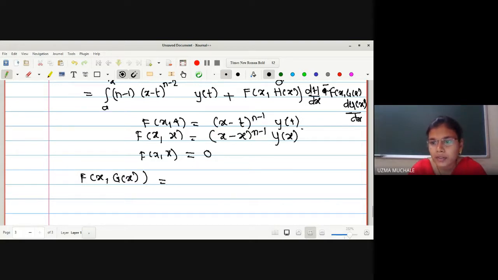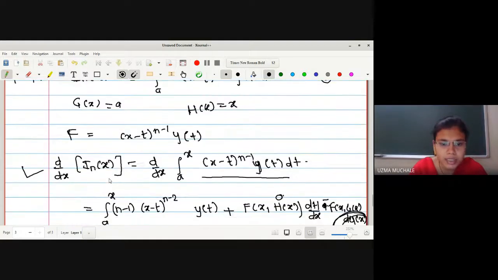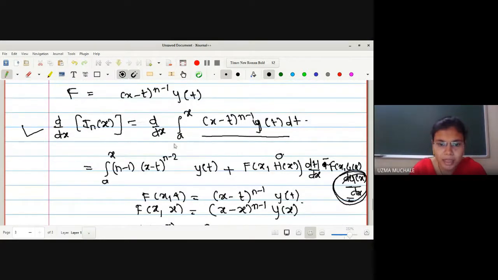If I want to find the derivative of a with respect to x, obviously it will be 0. So no doubt this will be some term, but into 0, the resultant term is again 0. Right? The lower limit is a, and the derivative of a constant term is 0. So in this case this term is 0.